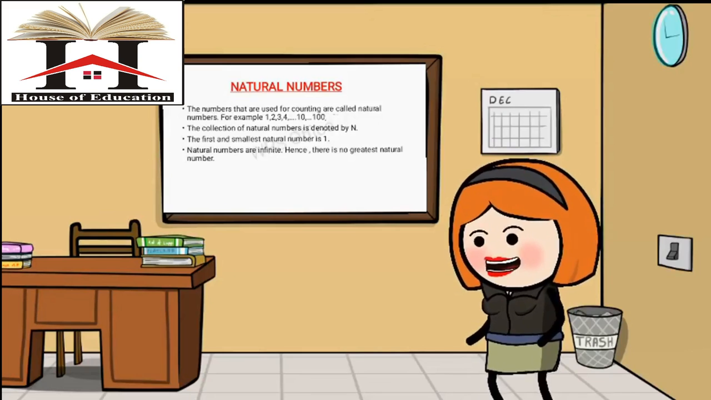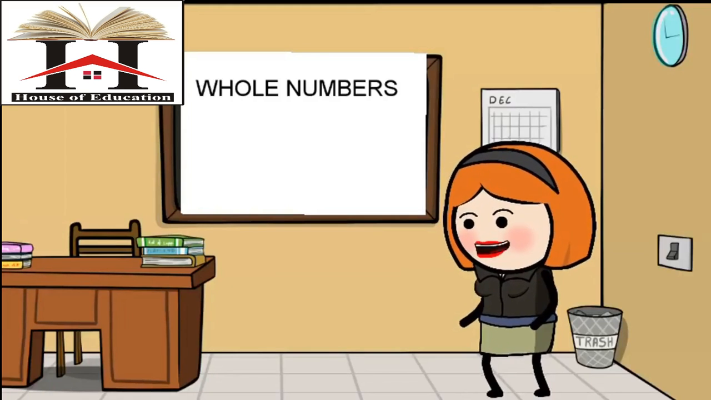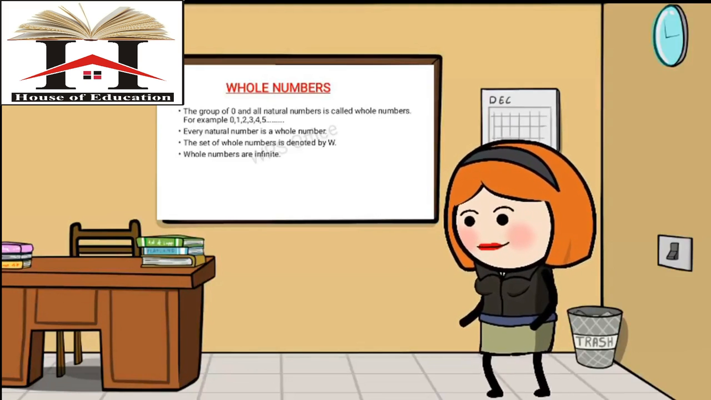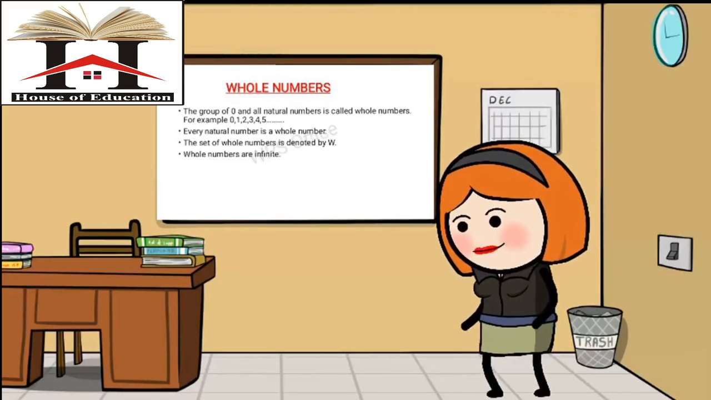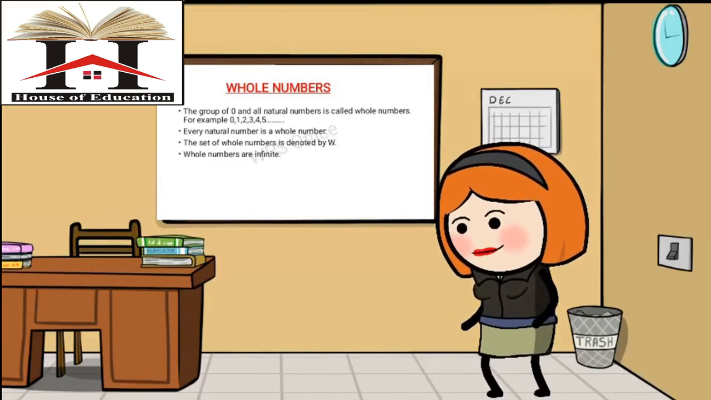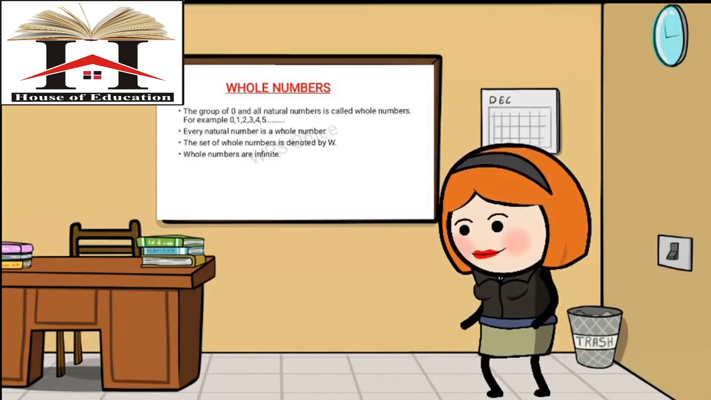Moving on, Pratap, how many birds are there in this classroom? 0 birds. None, ma'am. So, you can see 0 plays an important role in our lives. The group of 0 and all natural numbers is called whole numbers. For example, 0, 1, 2, 3, 4, 5 and many more. We can say whole number includes 0 and all natural numbers. And every natural number is a whole number.